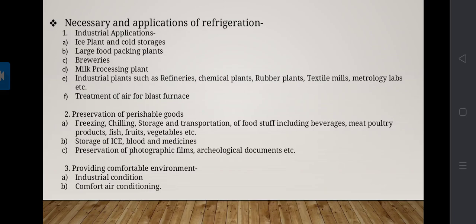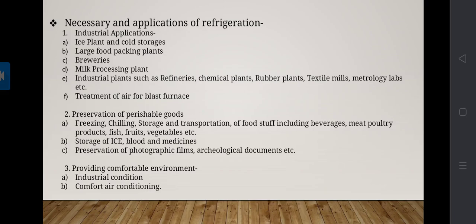Second is the preservation of perishable goods, that is freezing, chilling, storage and transportation of foodstuff including beverages, meat, poultry products, fish, fruits, vegetables, and storage of ice, blood and medicines. It is also used in preservation of photographic films.